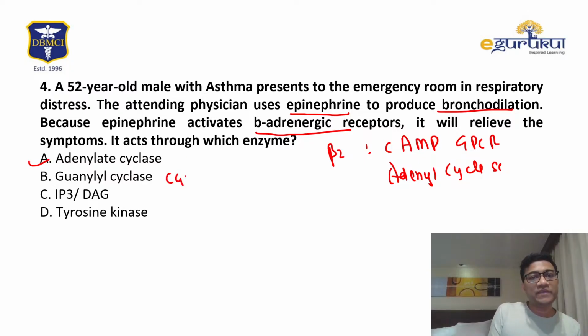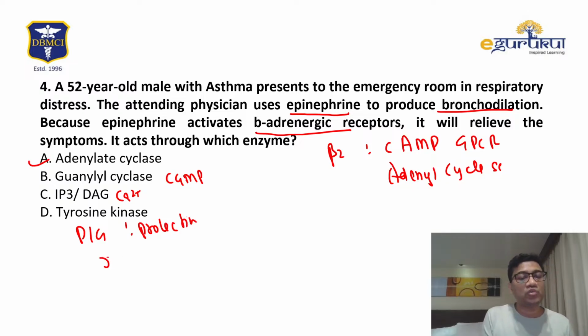Guanylyl cyclase is cyclic GMP. IP3 DAG is for calcium contraction. Tyrosine kinase is PIG. What is PIG? Prolactin, insulin, growth hormone. One question always comes from receptors. I'm not joking, be very, very prepared. So the answer is A, adenylate cyclase.